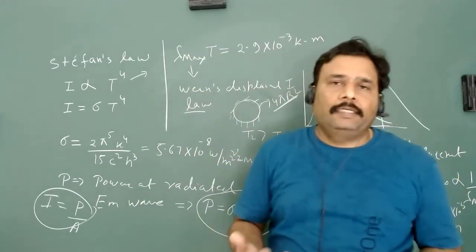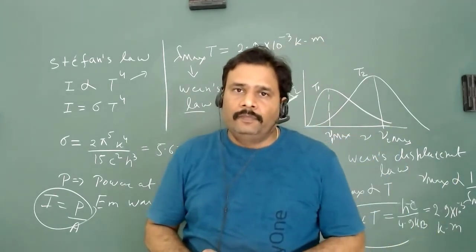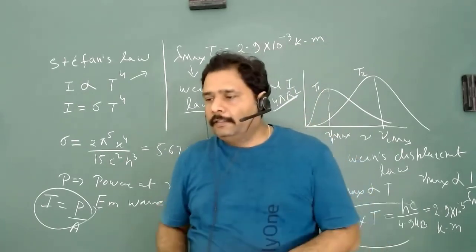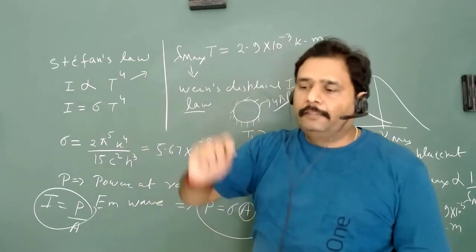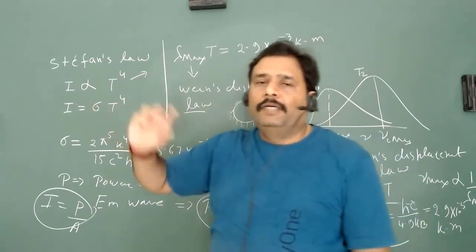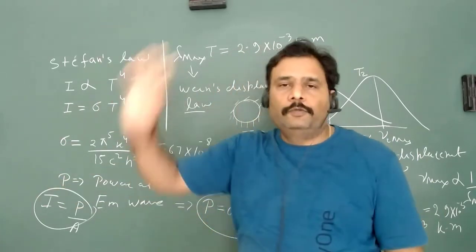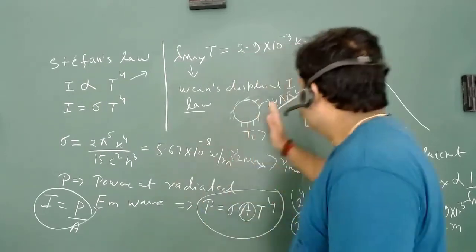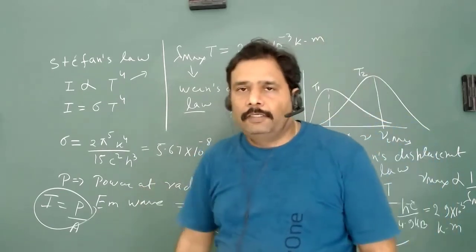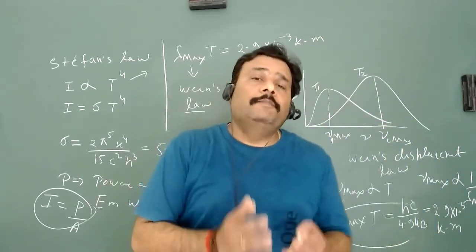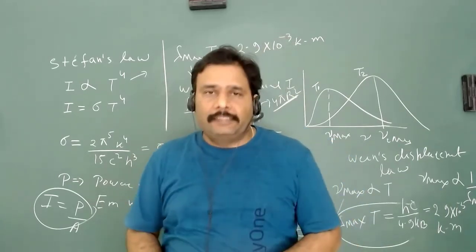But how can we explain it mathematically? It is the real challenge. Which basic theory can explain it? We can make these observations by taking a lot of data from different substances, and we can see it goes as T to the power 4, and to explain this curve we can take the data and find Wien's displacement law. But what is the basic mathematical theory? How can we explain it? This is the real challenge.